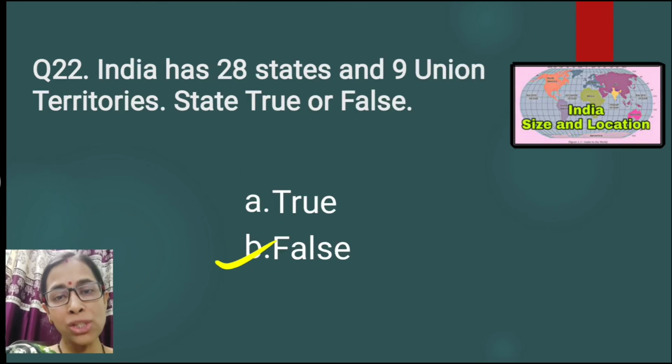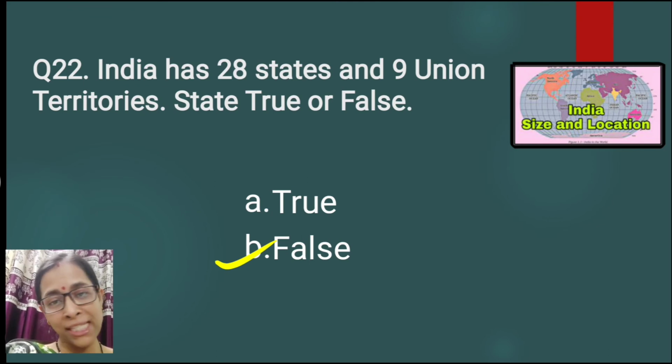Question number 22. India has 28 states and 9 union territories. Already the answer is being shown. Here the answer is false, because India now has 28 states and 8 union territories. Daman and Diu and Dadra and Nagar Haveli are now treated as one for administrative reasons.